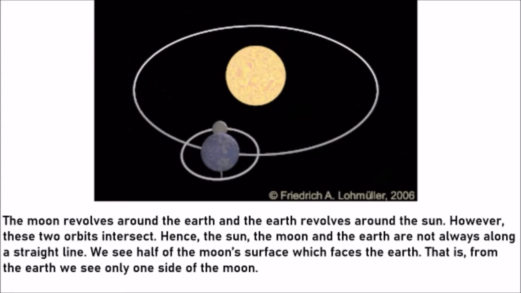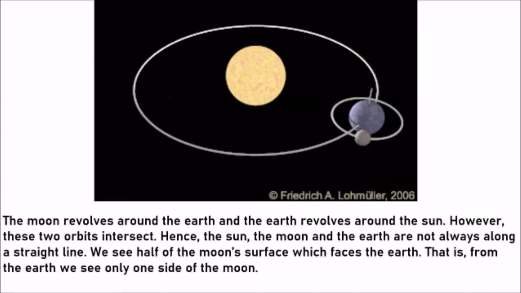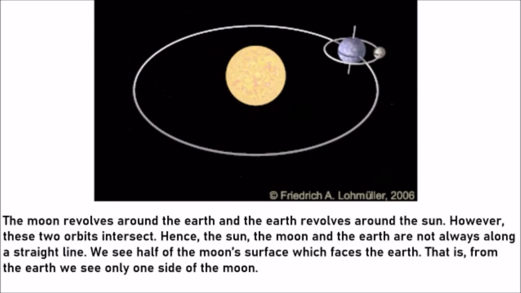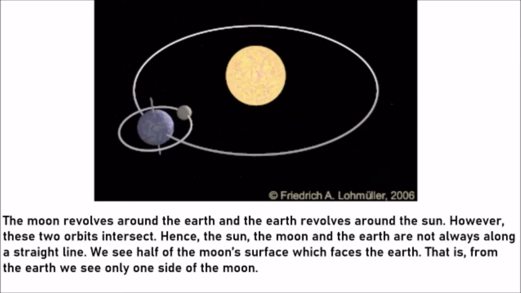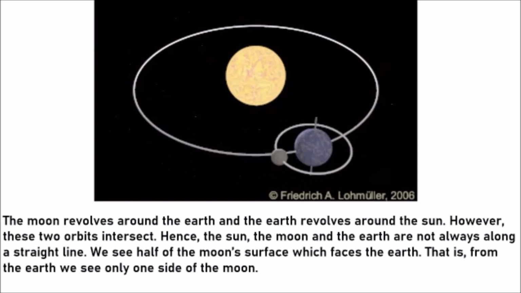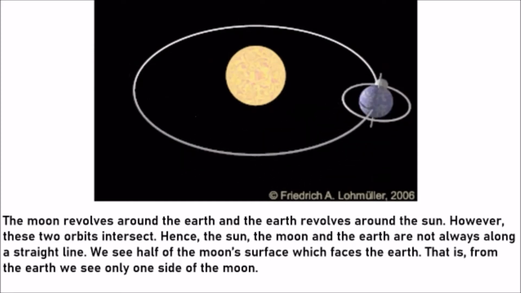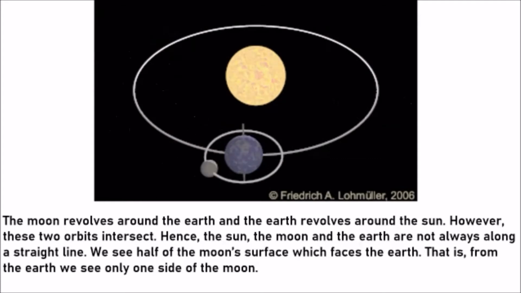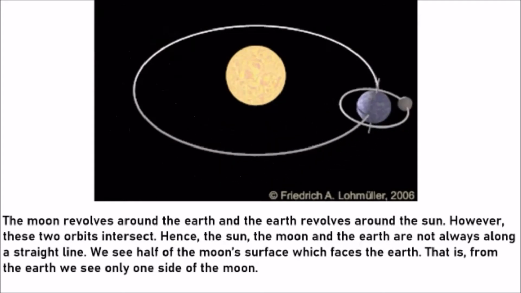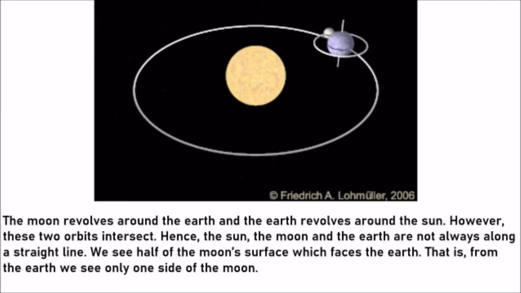See the motions going on. This one is moving, that one is moving too. However, these two orbits intersect. Can you see? There is a place where they are meeting. It's an intersection there. Hence, the sun, the moon, and the earth are not always in a straight line. Not always. It's not that it doesn't happen at all. Now, we see half of the moon's surface, which faces the earth. From the earth, we can only see one side of the moon. The other side, we are not able to see.